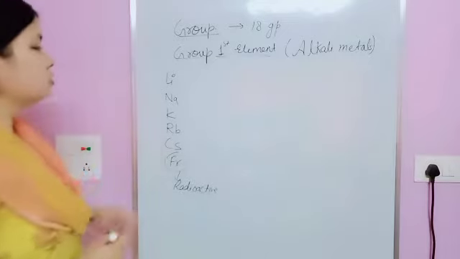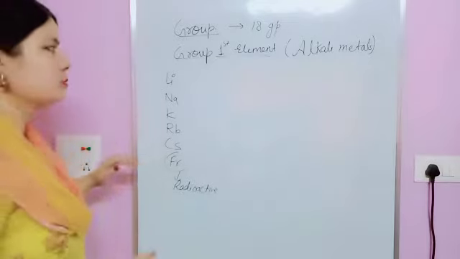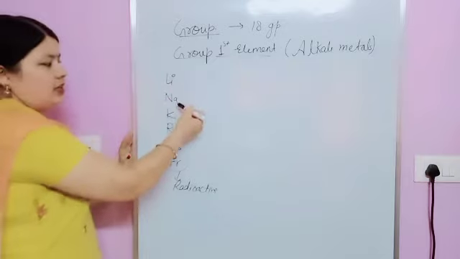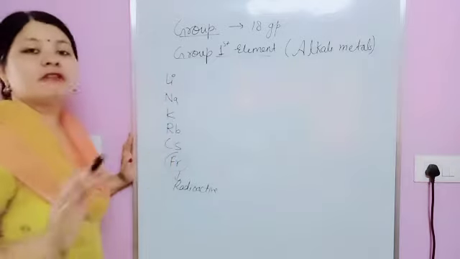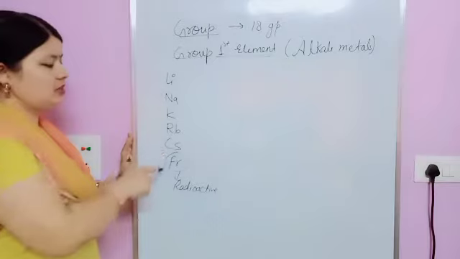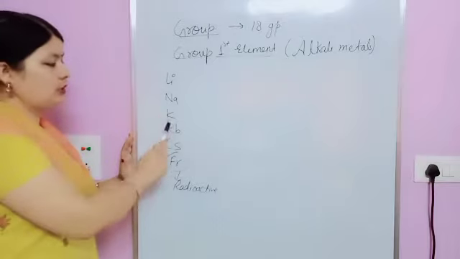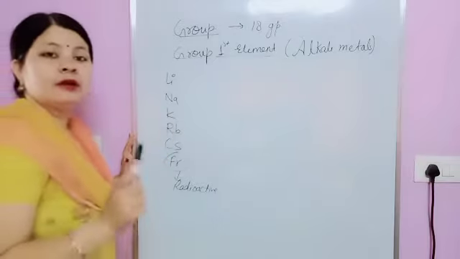Now how to learn this group? Simple: ली ना ने की रब से फरियाद. This one is ली ना ने की रब से फरियाद. Lithium, sodium, potassium, rubidium, cesium, and francium.